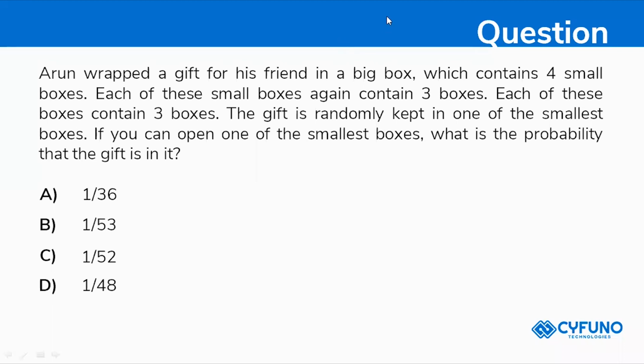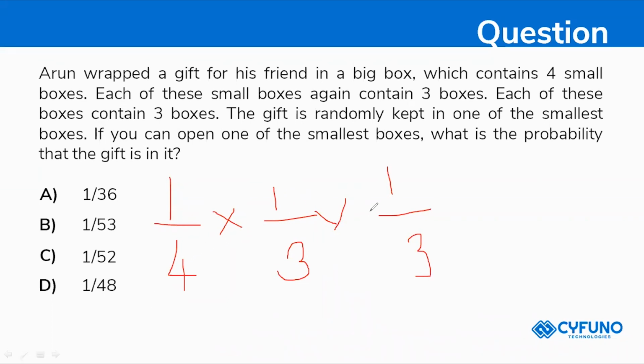So the first box contains 4 small boxes, so I'm calculating 1 by 4. Each of the small boxes again contains 3 boxes, so again 1 divided by 3, and then again those boxes contain 3 boxes. So 1 by 4 into 1 by 3 into 1 by 3. So what will be your answer? 4 into 3 is 12. 12 into 3 will be 36. So your answer will be 1 by 36.